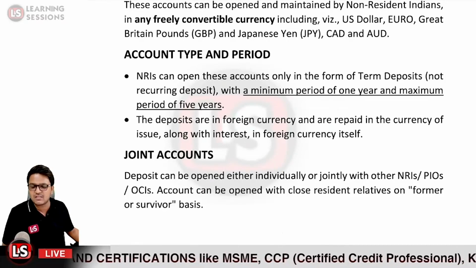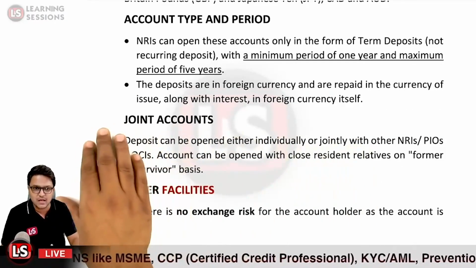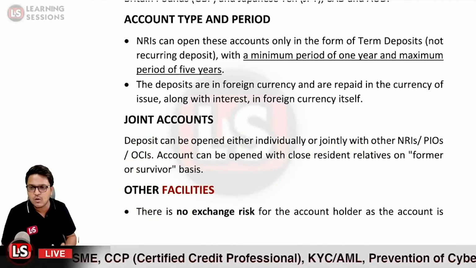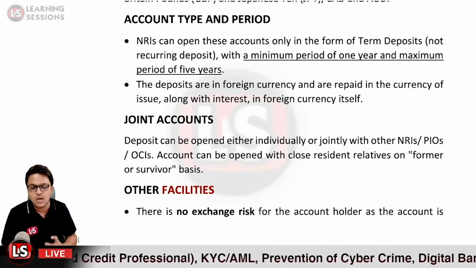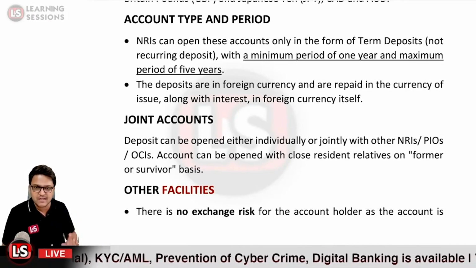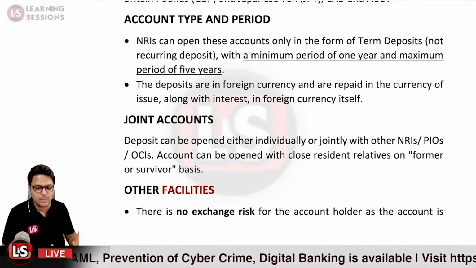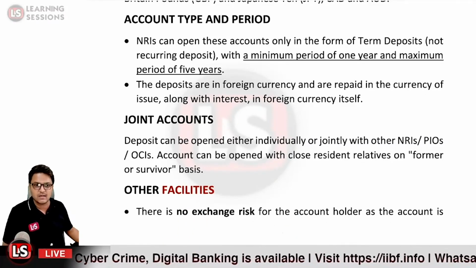As we have learned in the case of the NRE account also, the joint operations would be same as that of the NRE accounts. In the case of NRO account, the joint accounts could be opened with the residents also, Indian residents also. But in case of NRE accounts and also in the case of the FCNR bank accounts, the accounts can be opened only and only with the NRI, PIOs or OCIs and no one else.